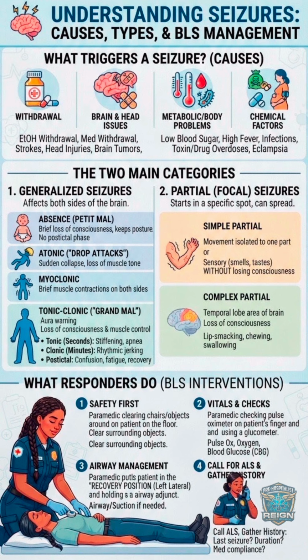Tonic-Clonic, grand mal, the classic seizure most people picture. They often start with an aura, a warning sign or sensation, a loss of consciousness, and a loss of muscle control. They happen in distinct phases. Tonic phase lasts for seconds. The muscles stiffen up, and breathing temporarily stops. Apnea. Things like tongue biting and urinary incontinence can happen here, though not always.